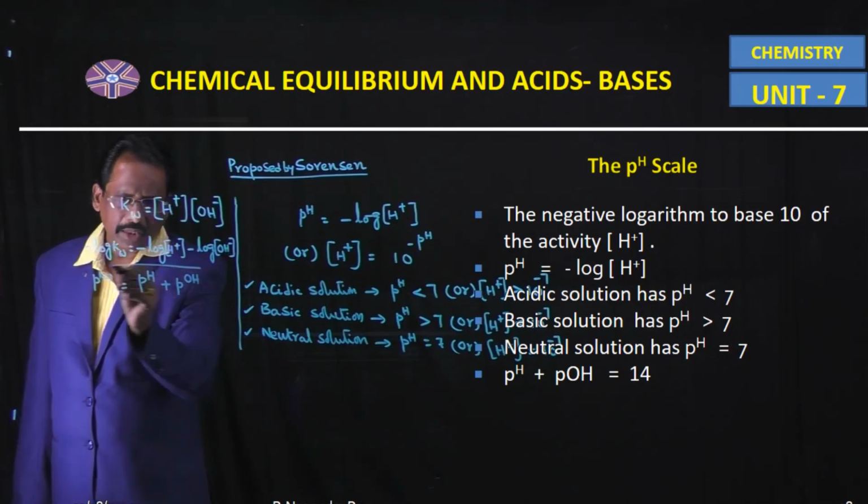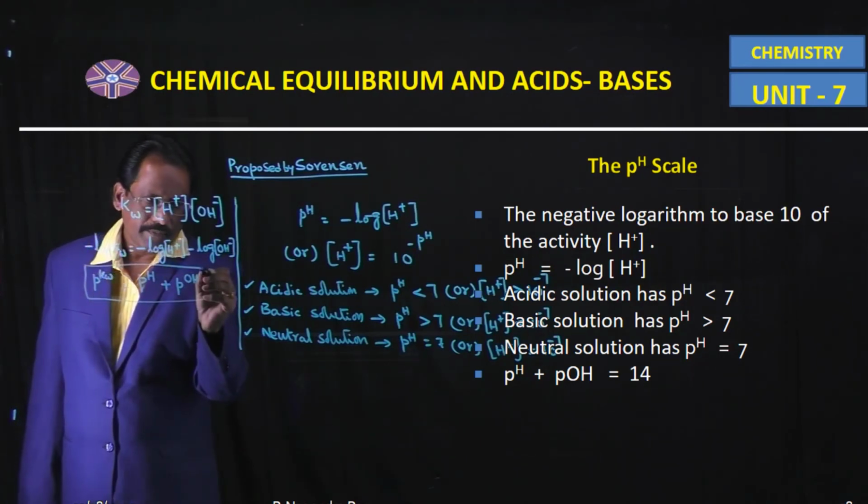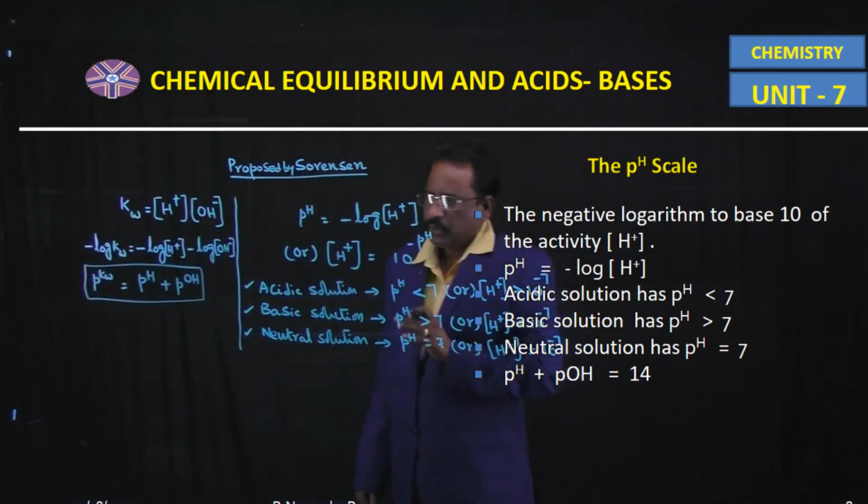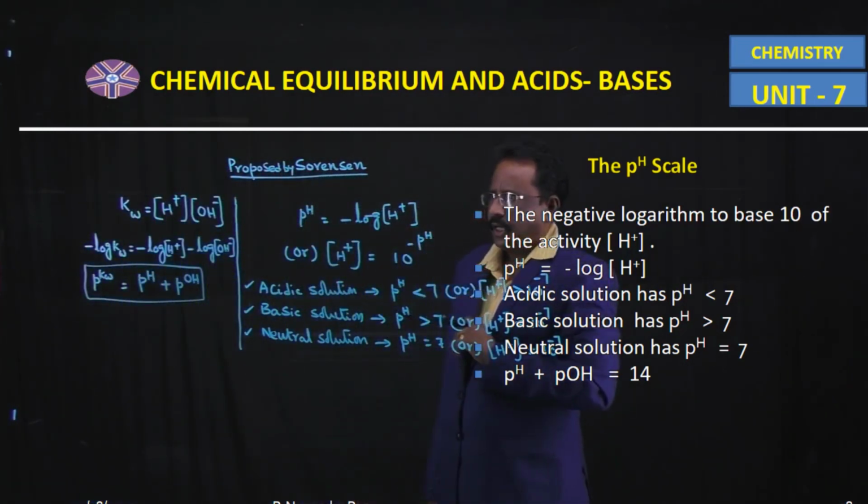So, a very important relationship between pH, pOH and pKw is pH plus pOH is equal to pKw.